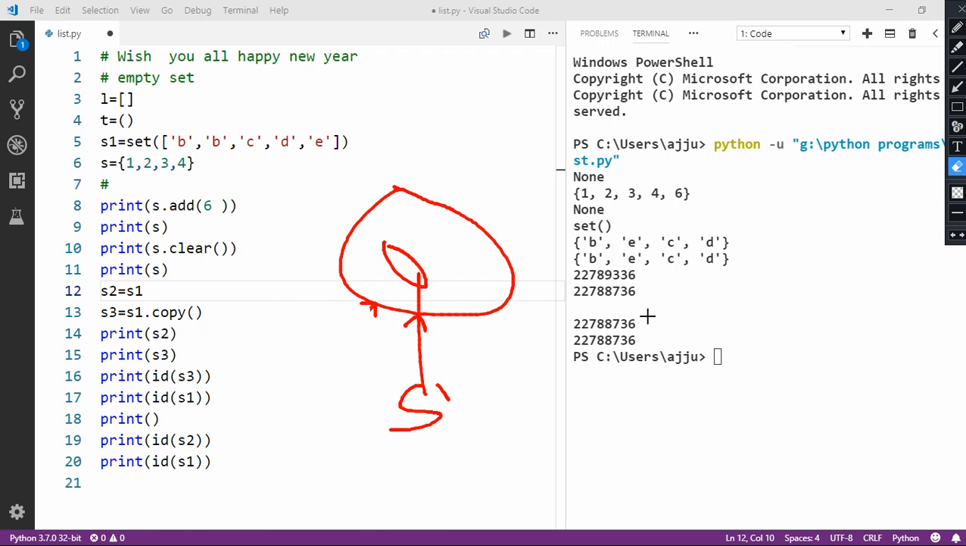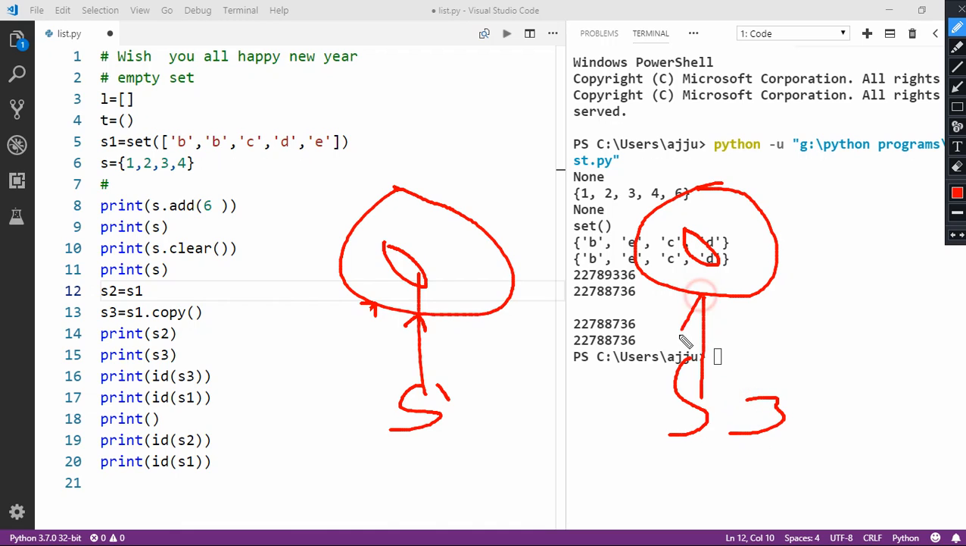So guys, in this case, a new object is going to be created, that is s3, and our s3 is going to point to that object. So in this case, the addresses of both objects will be different.